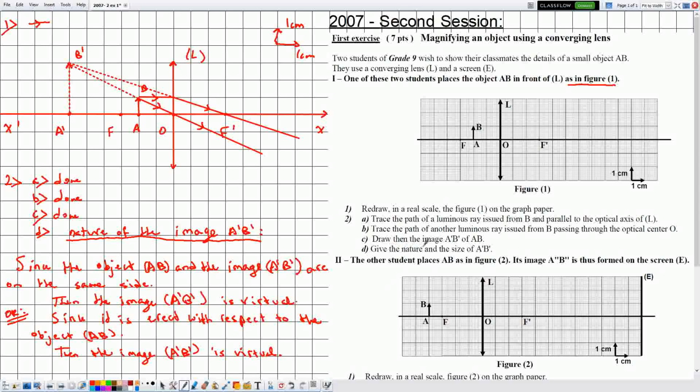now they are telling me the same part, the size of A prime B prime. Let me make some space. Okay, size of the image A prime B prime.